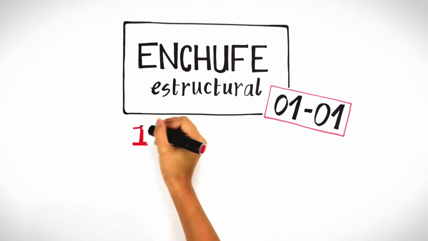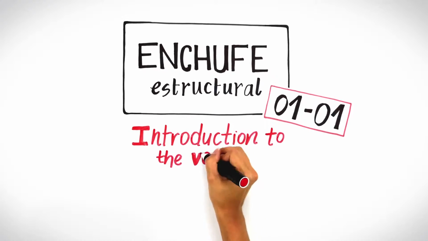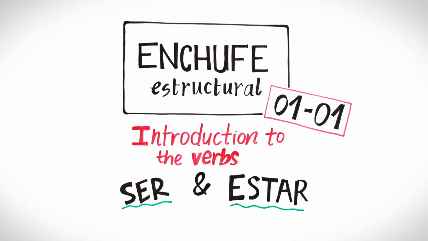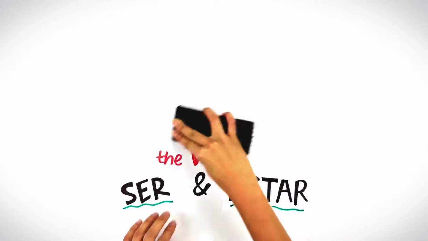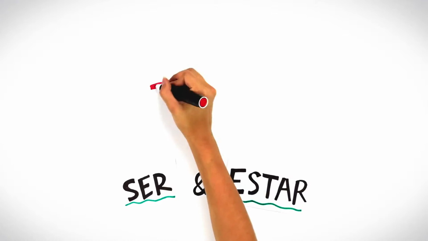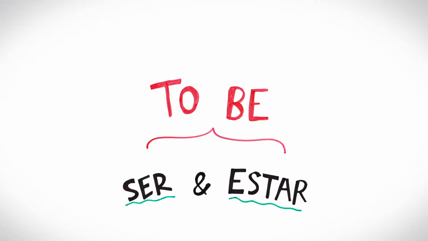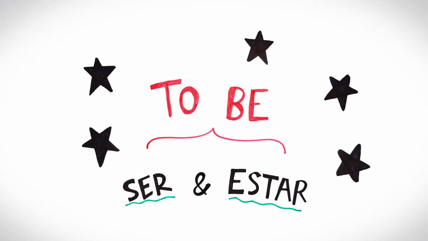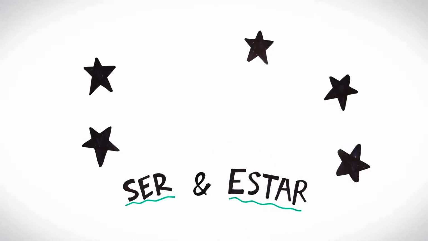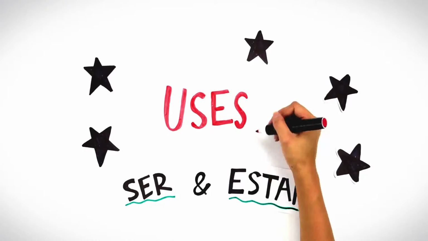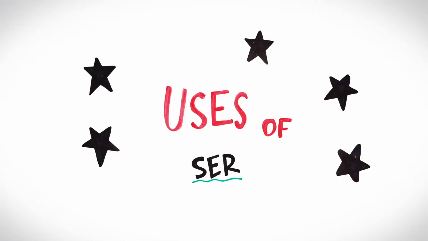In this section, we learn about the singular conjugations of the verbs ser and estar, two of the most frequently used verbs in Spanish. Both ser and estar can be translated as "to be" in English, but each verb serves a different purpose in Spanish. This summary explains some of the primary functions of each verb you encounter in this unit.